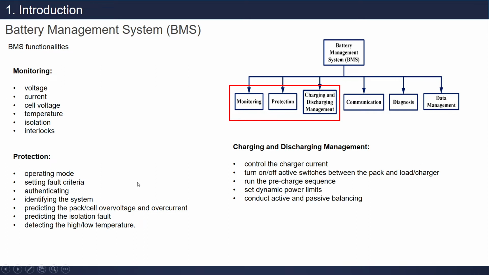And in charging and discharging management, we need to control the charger current when we need to give more current to charge and when we need to give minimum current to charge. Then we need to control that kind of thing. This is the turn on and off of the active switch between the pack and the load charger. And this is really important and is related with battery balancing in the battery pack. That is about when we need to turn on and turn off the active switch.